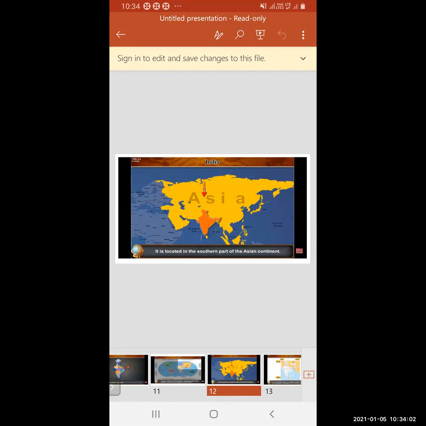So we have seen the question of where it is located in relation to the continent. India is located in the southern part of the Asian continent. See, this is the Asian continent, all yellow, and India is towards the south. So we can say that it is the southern part of the Asian continent.